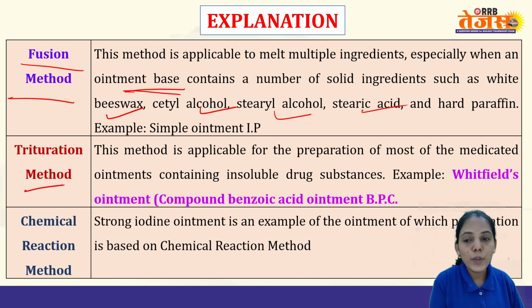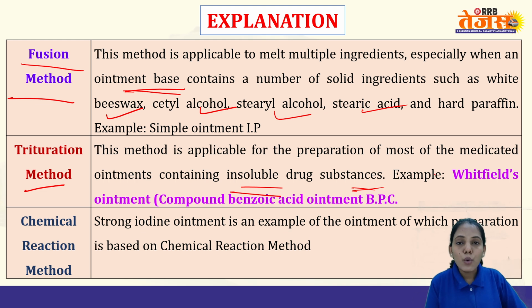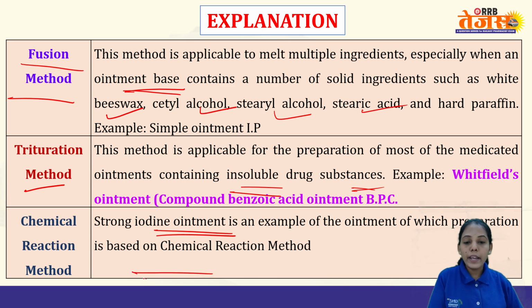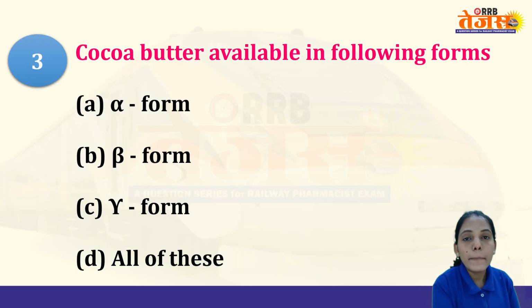Coming to our trituration method, it is mostly used for filled ointment, and remember the composition, that is our benzoic acid ointment BPC. So that is prepared by trituration method. Next is our strong iodine ointment. It is an example of an ointment which is prepared by the chemical reaction method. So these are the different methods of preparation along with the examples.